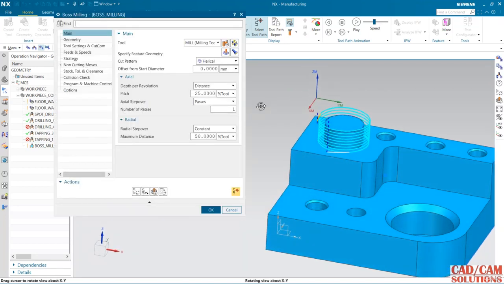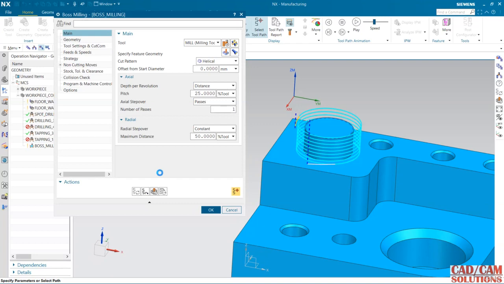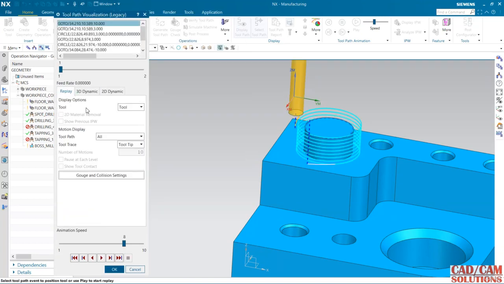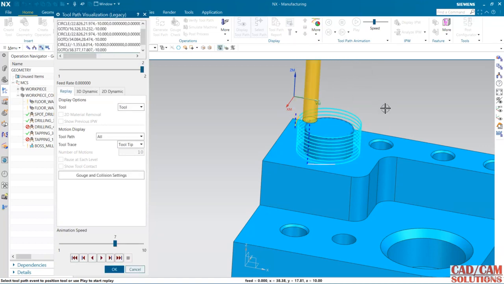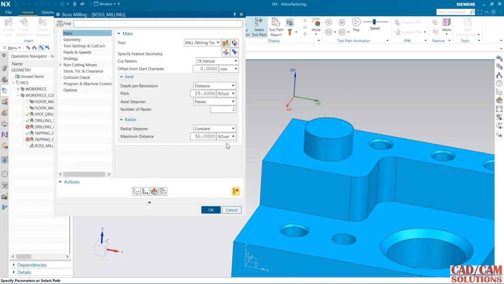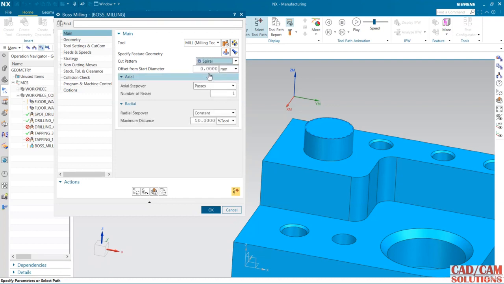It is a helical cut, so just verify and play. I'm going to replay in 2D. Click OK. And my next option is spiral. I'm using this spiral.